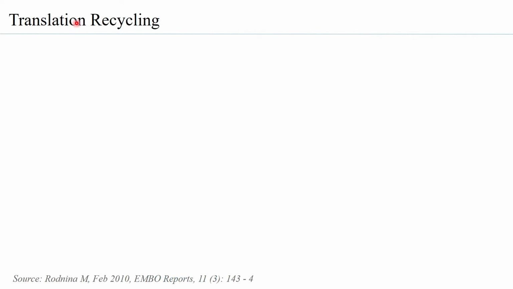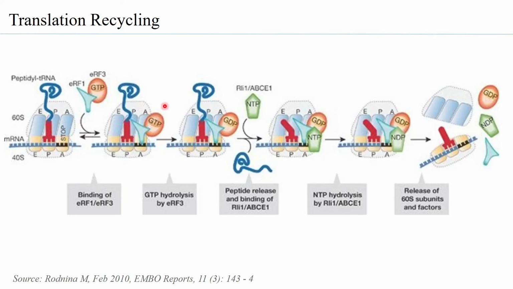Now we look at the second aspect of termination of translation, and that is what is called translation recycling, or ribosome recycling. What we understand by recycling is this: when initiation occurs, you have the ATS complex being formed, and due to the elongation factors the polypeptide gets synthesized.